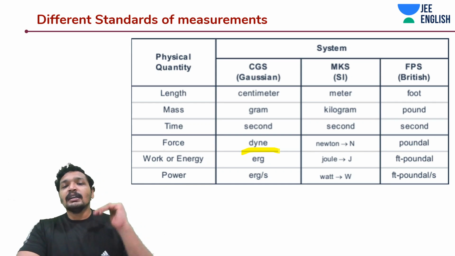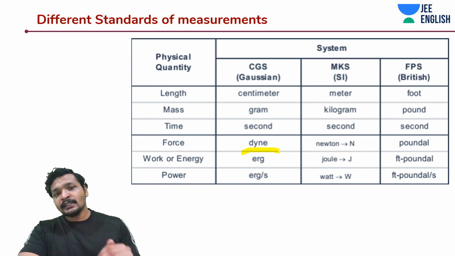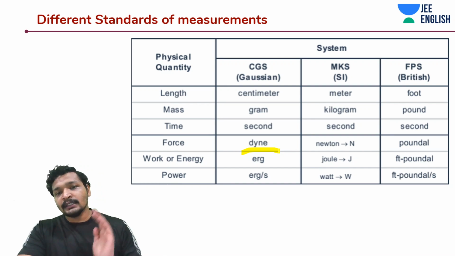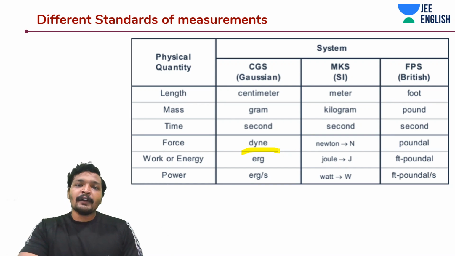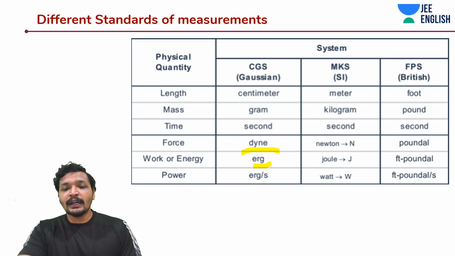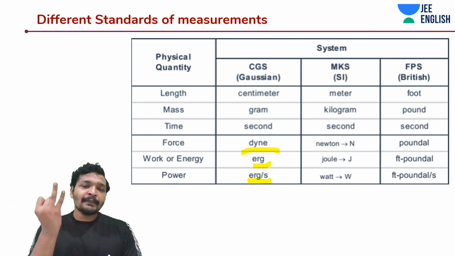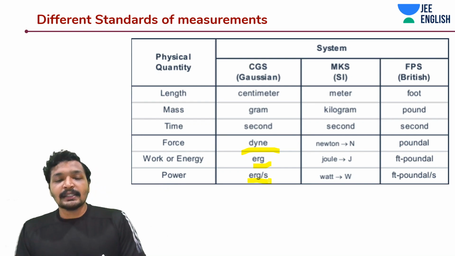That also means 1000 grams. CGS means grams. 1000 grams into meters, 100 centimeters, that would be 10 to the power 5, which is equal to 1 Newton. Similarly, you can do that for erg and power. You have to convert the SI units into CGS units: centimeter, grams, seconds. Okay guys, remember this point.